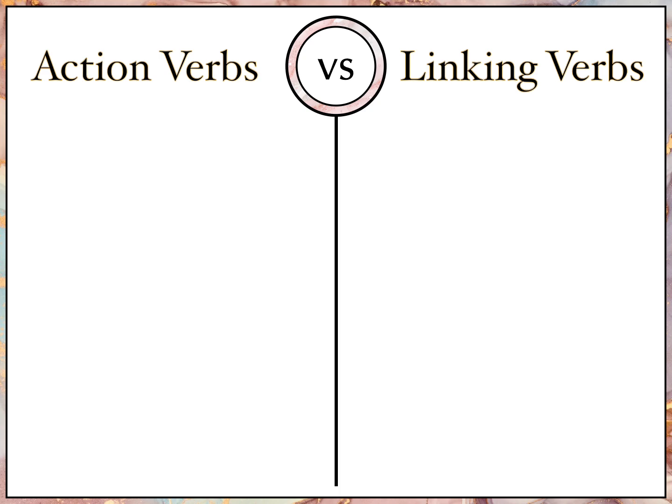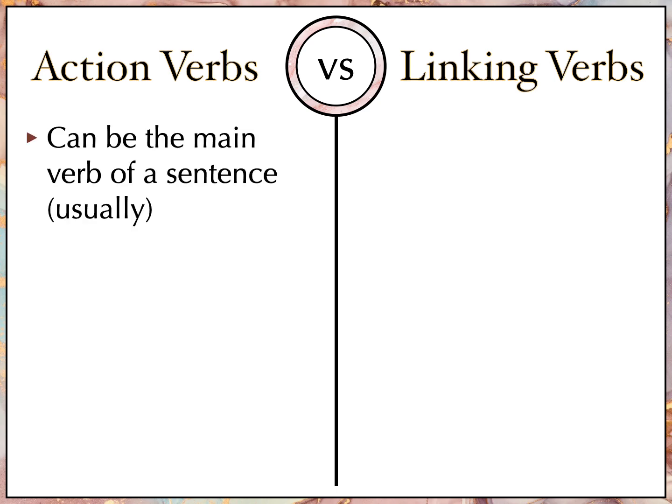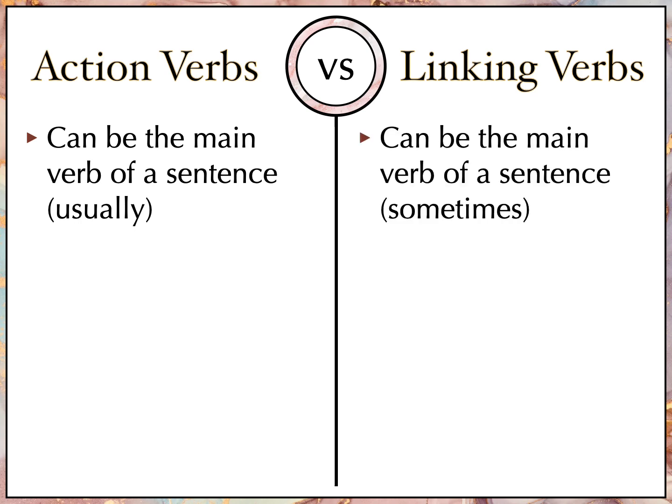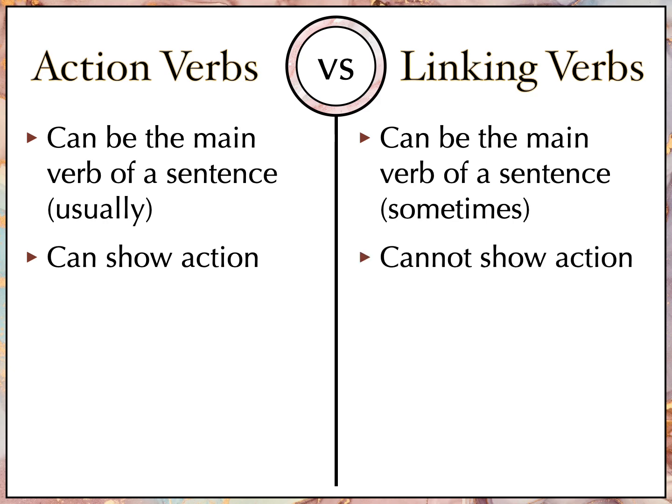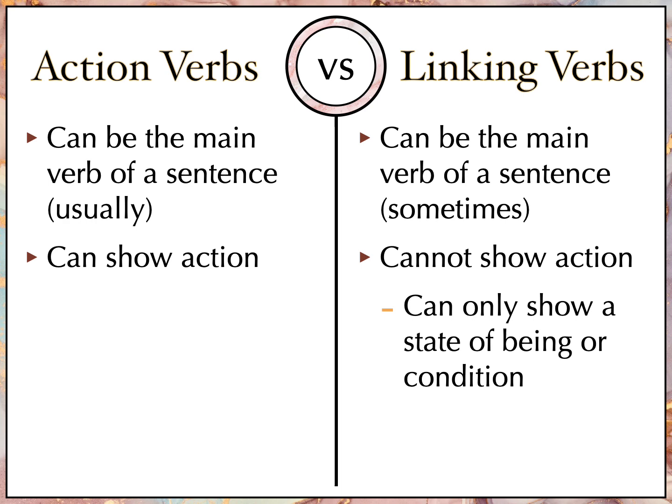Now here's the difference between action verbs and linking verbs. Don't mix them up. An action verb can be the main verb of a sentence, usually. A linking verb can be the main verb of a sentence, sometimes. Action verb is more common than a linking verb as the main verb. An action verb can show action. That's why it's called an action verb. A linking verb cannot show action. It can only show a state of being or a condition.